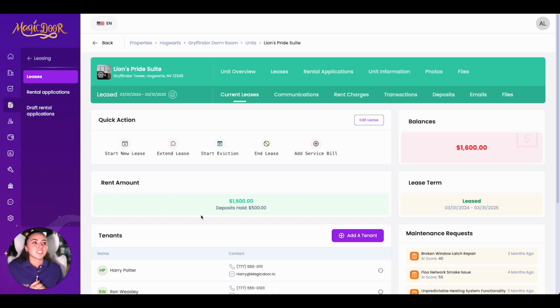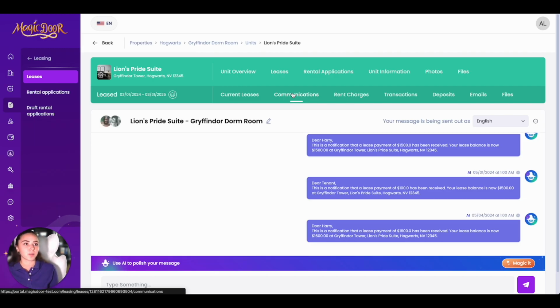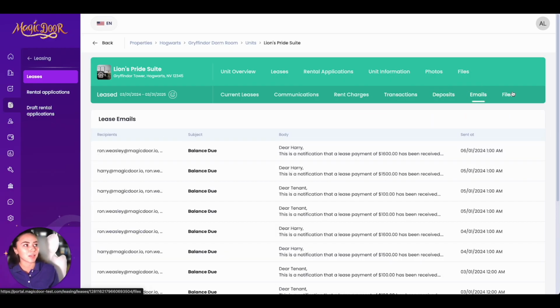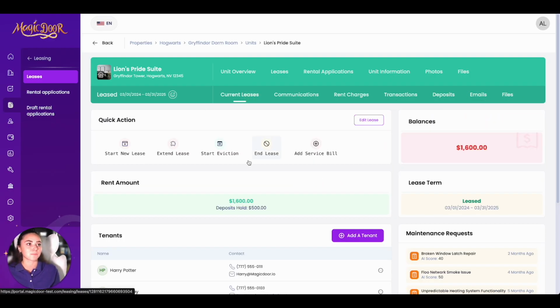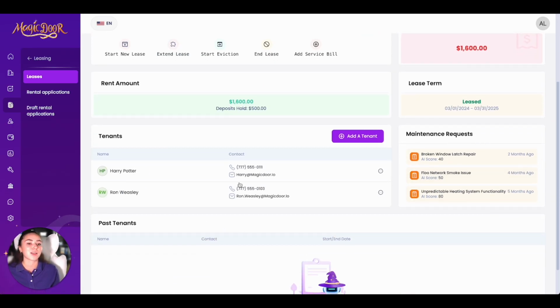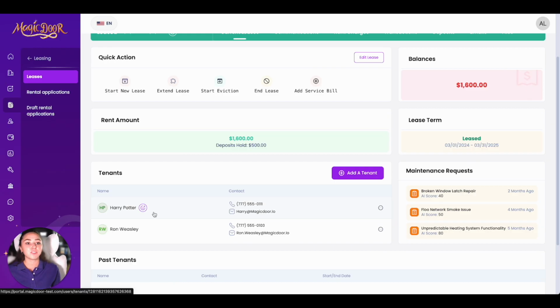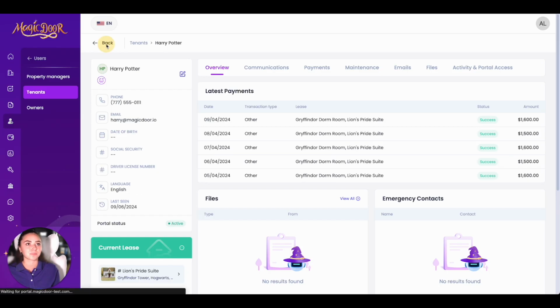So let's go over this lease overview. Once again, this bottom navigation section is all about the lease. So you have your current leases attached to this unit. You have your communications with these tenants. You have the rent charges, transactions, deposits, emails, and any files attached to this lease. So in our current lease section, we have multiple modules: balances, the lease term, the rent amount, quick actions, your tenants, your maintenance requests, and once again, this is all going to be clickable. You can even see the past tenants that have lived in this unit before. And if you do want to actually go to a tenant, you can do that here by just clicking on the tenant. Let's go back.